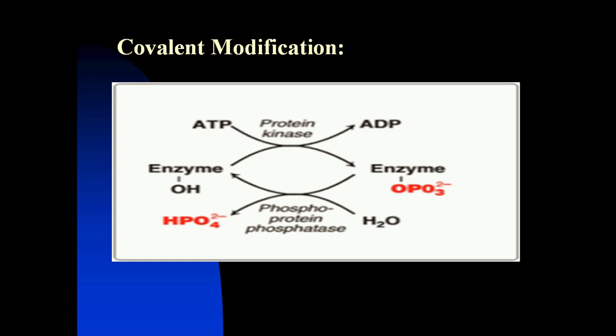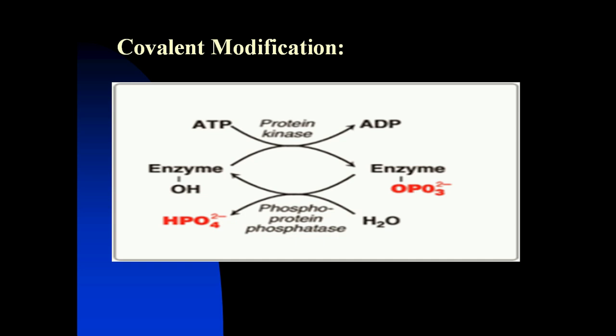Look at this figure. The non-phosphorylated enzyme has serine, tyrosine, or threonine residues where the phosphorylation occurs. The donor of the phosphate group is ATP and the family of enzymes that catalyze this reaction is called protein kinases.